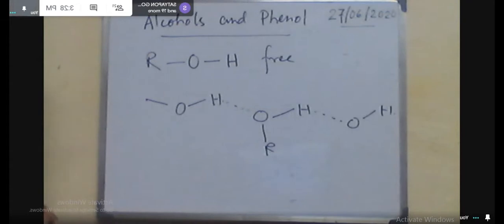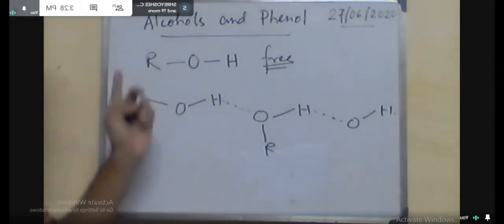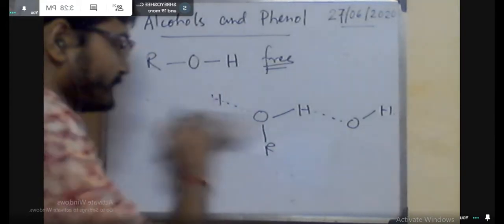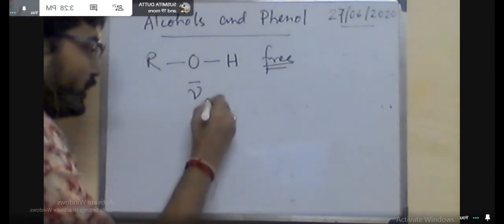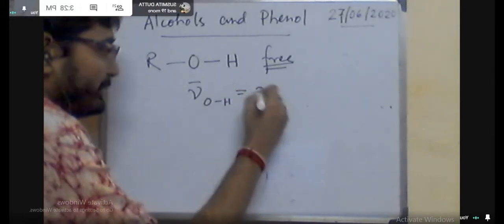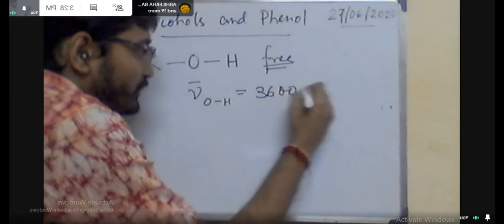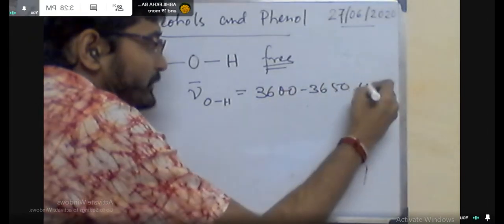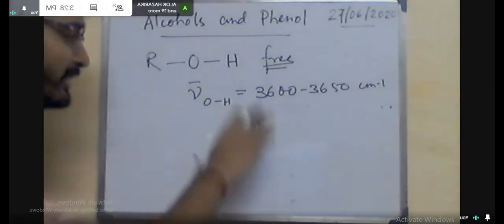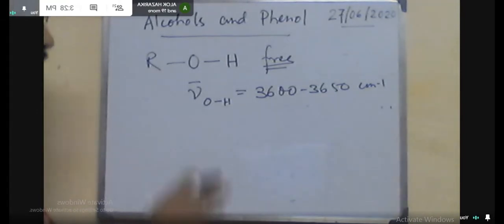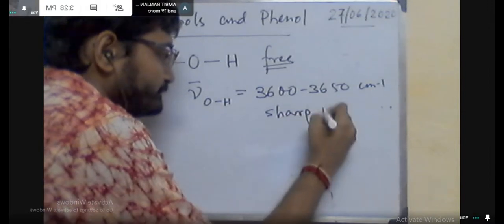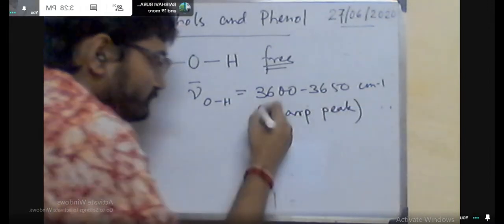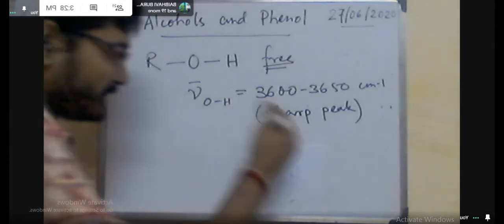So if free OH, pure OH, is present, then the stretching frequency of this OH bond will be in the range of 3600 to 3650 centimeter inverse, and the pattern of the absorbance or percent transmitted will be a sharp peak, and the intensity will be medium, not strong, not weak.